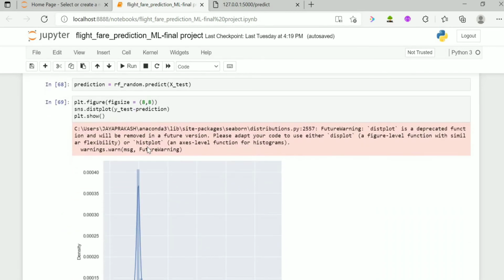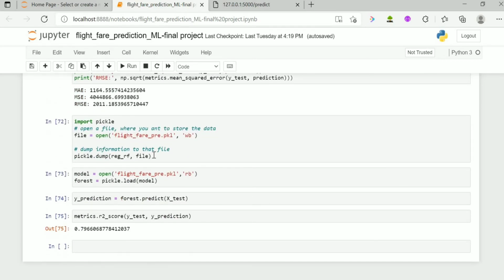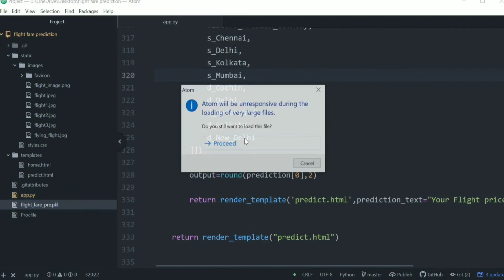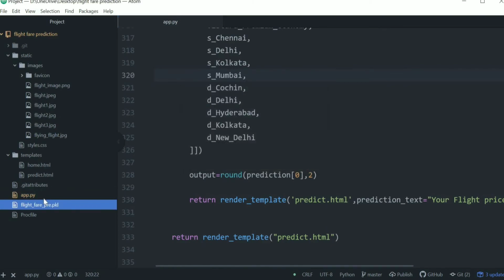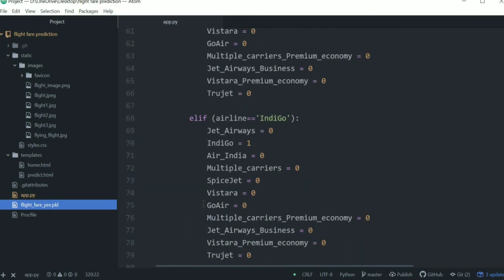And here we plot the y test with respect to the y predict. Here we import pickle, and in this pickle file we dump the data. And here it will find the score. The flight fare prediction pickle file is the model for creating the website, and this flight fare prediction pickle file is taken as the model for this.